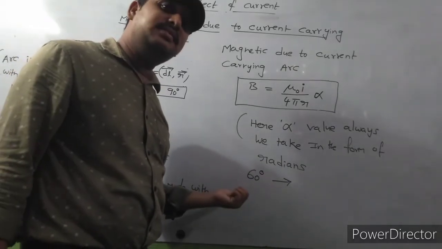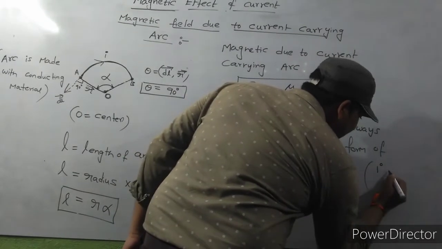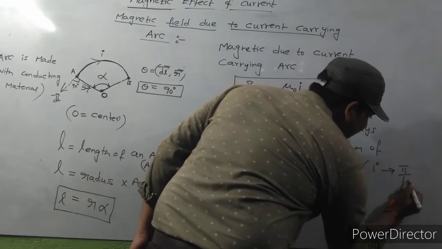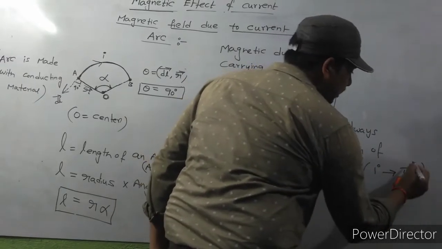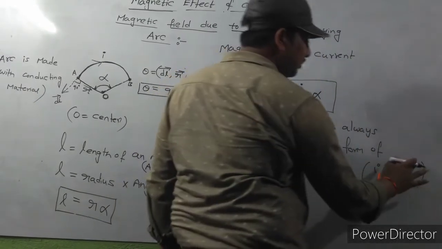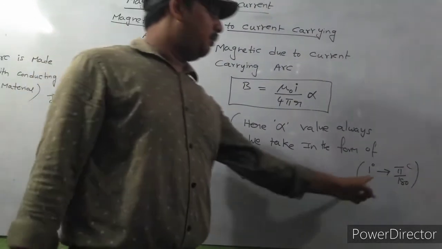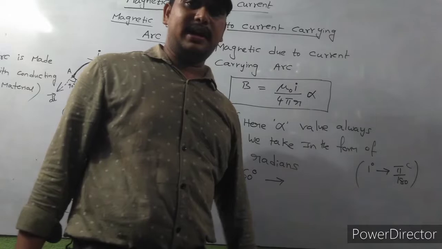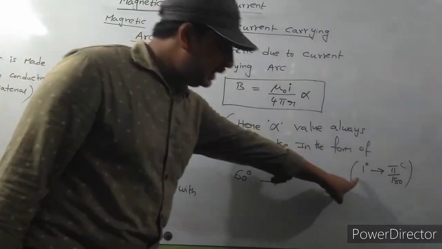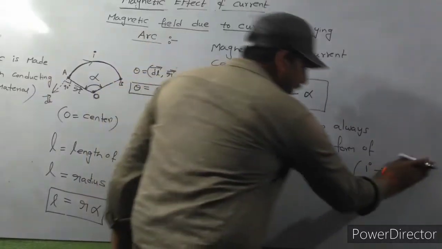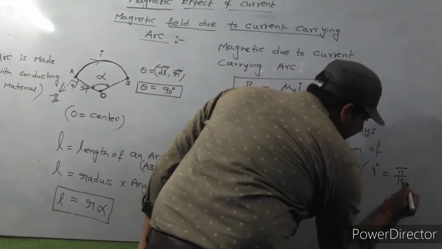Radians is indicated with the symbol C in the superscript, which means the form of radians. So 1 degree is represented as pi by 180 radians.